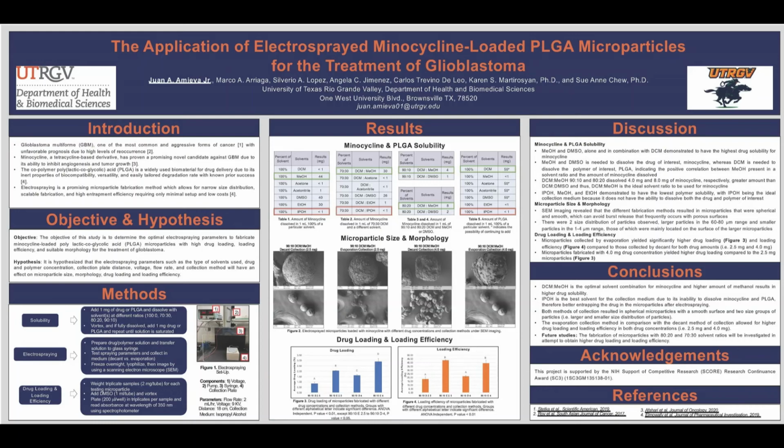Both methods of collection resulted in spherical microparticles with a smooth surface. And as mentioned before, there were 2 size groups observed with larger and smaller size distribution of particles. The evaporation collection method, in comparison with the decant method of collection, allowed for higher drug loading and loading efficiency in both concentrations, 2.5 milligrams and 4 milligrams of drug concentration.